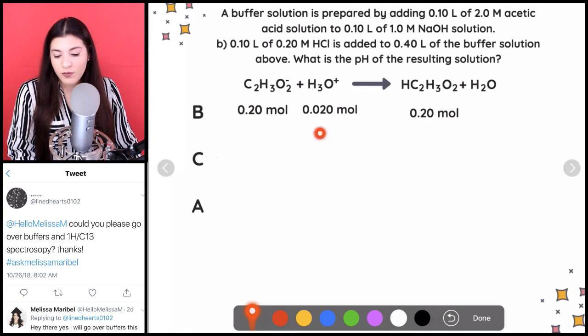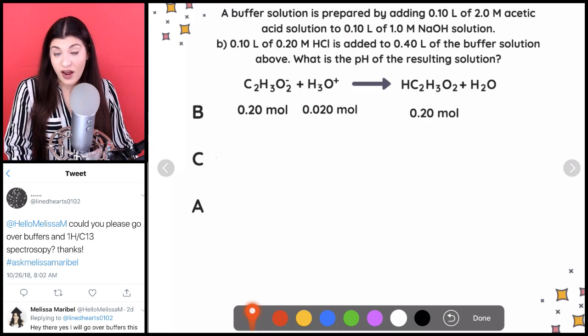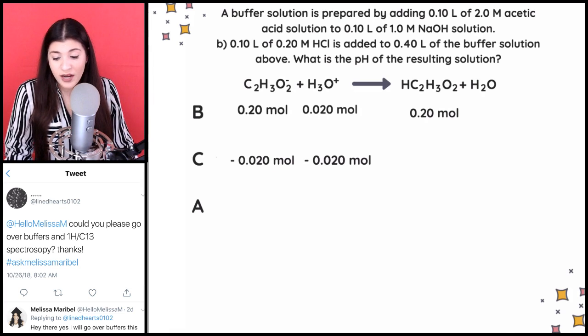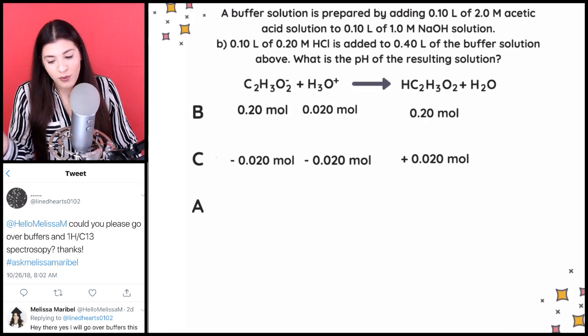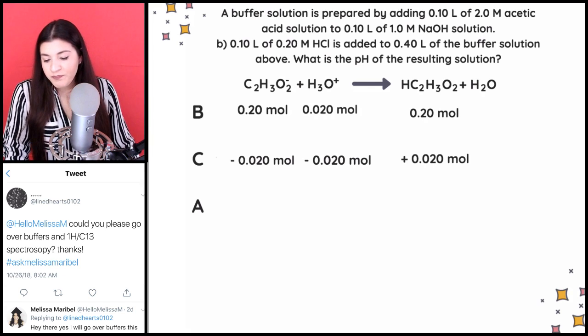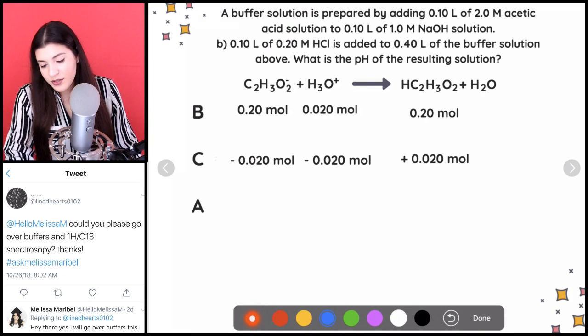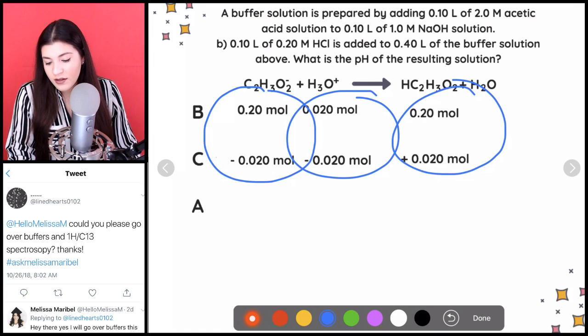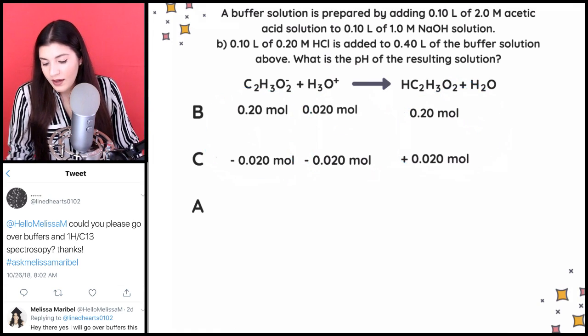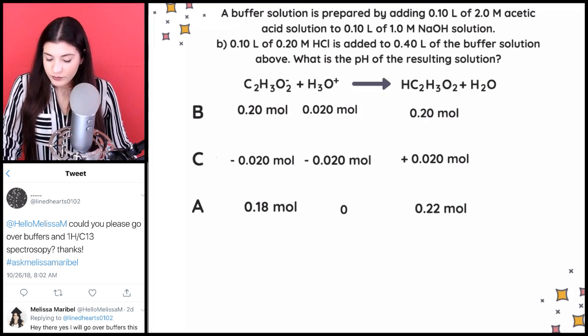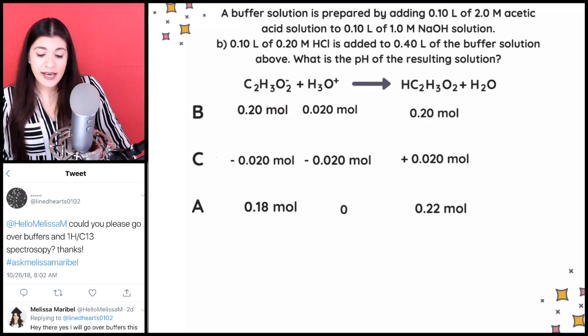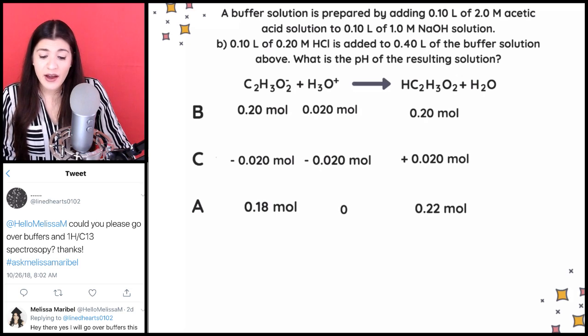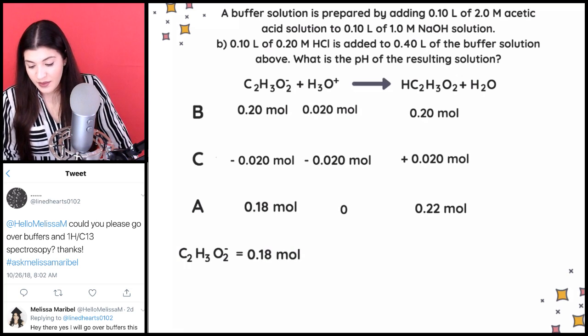And then this is just what we found for the moles of our acid. Next I'm going to subtract that here, because that's what's changing, right? I'm adding acid, so that's the change here. So subtracting those two, and then adding on the product side, because we always add on the product side. And then we're just combining every single one of these, and this is what we would get for that part. So now I'm just going to see how many moles I have of that conjugate base and its weak acid. And this is what we would see.